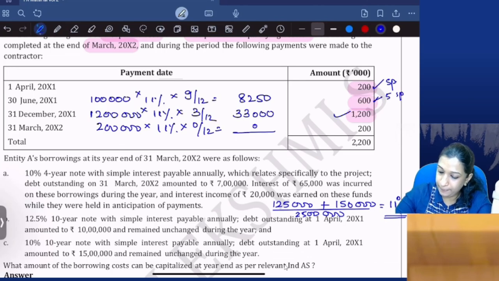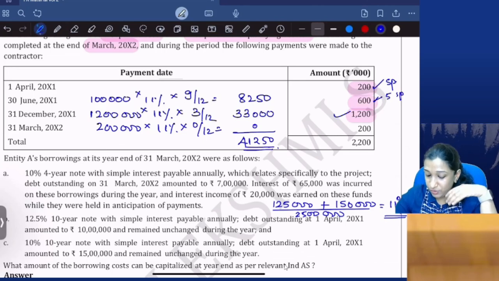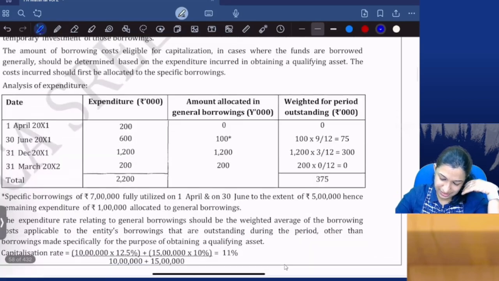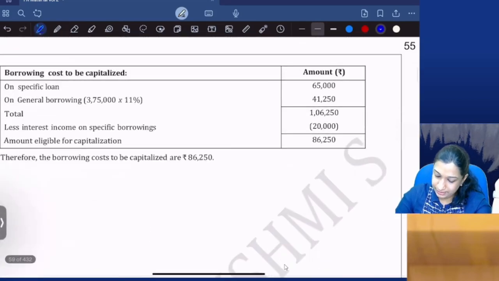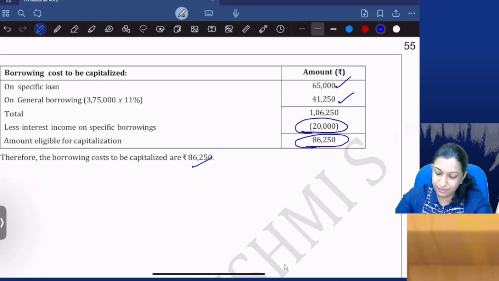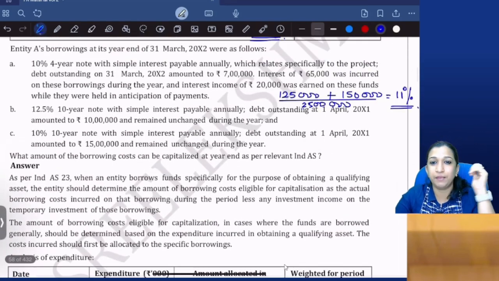So 41,250. 41,250 plus 45,000. So what is the borrowing cost that can be capitalized? 86,250 is the borrowing cost that can be capitalized. So first they have taken the full 65,000, then 41,250 and then deducted interest income. 86,250 is the borrowing cost that can be capitalized.